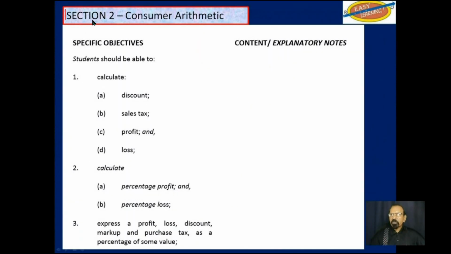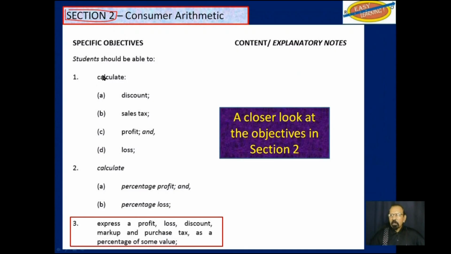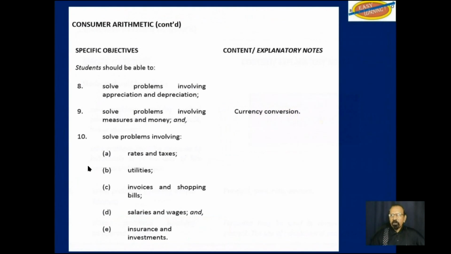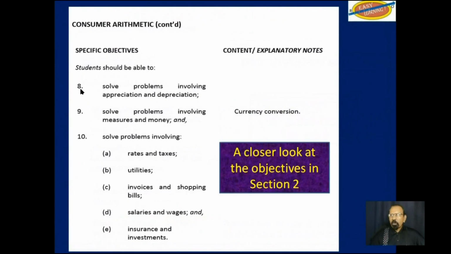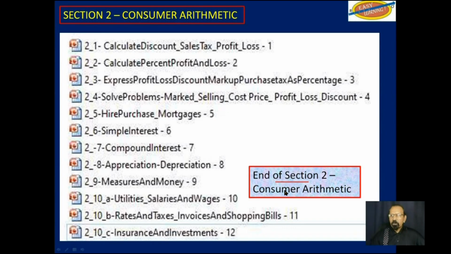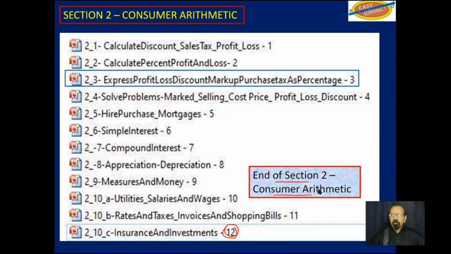So we are on section 2 now. We already covered objective 1 and objective 2. We are now at objective 3. There is an objective 4, 5, 6, and 7, and also 8, 9, and 10, but that would be all the objectives in this section. So end of section 2, video 12, consumer arithmetic. We are here on the third objective, third video.